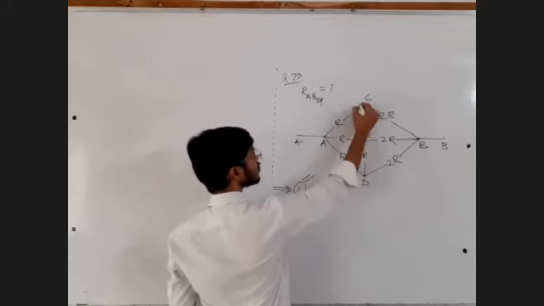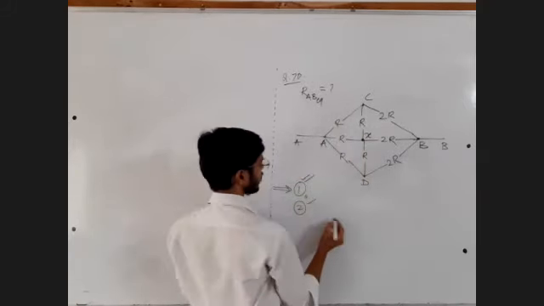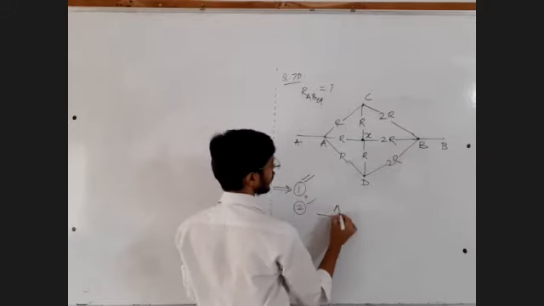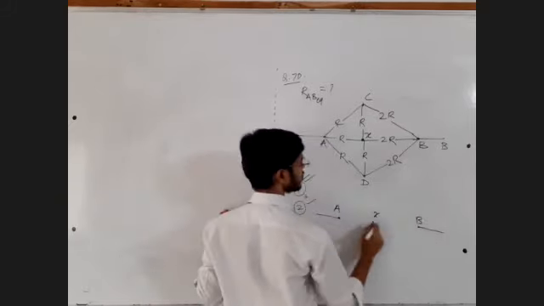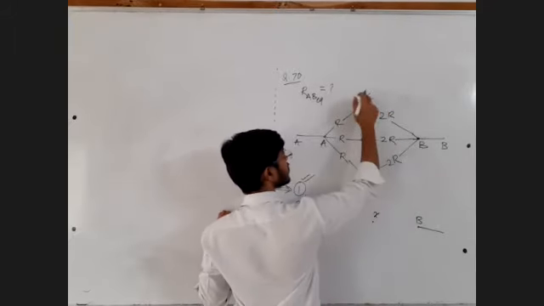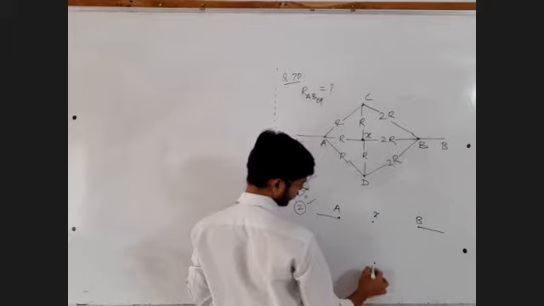Fine. So you can short the points C and D. That will automatically get shorted if you fold the circuit. After folding, the points in the circuit will be A, X, and B as it is. C is shorted with D.